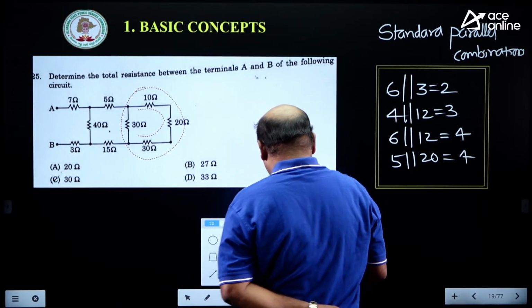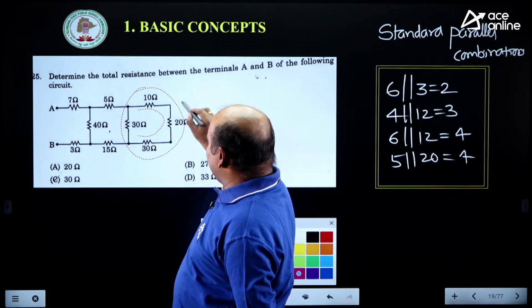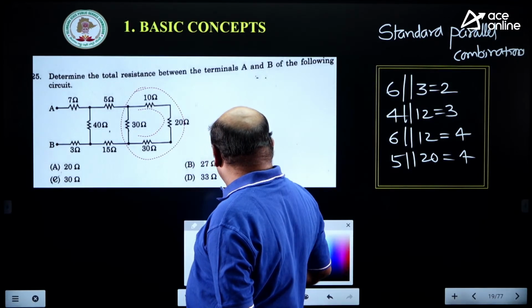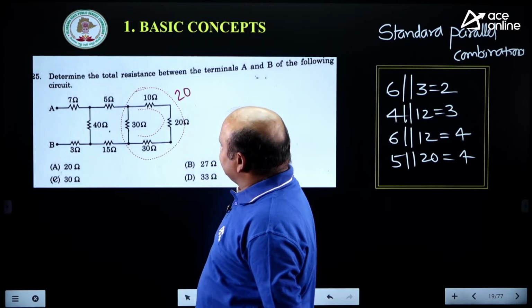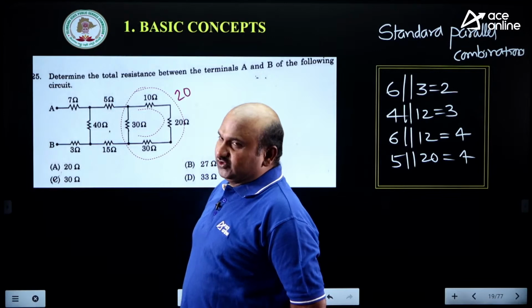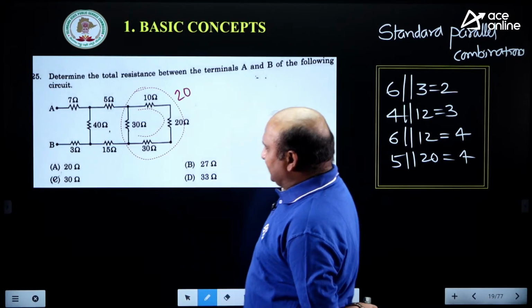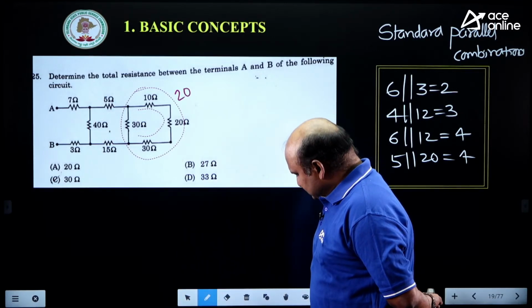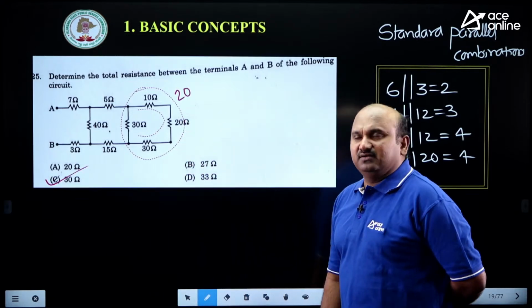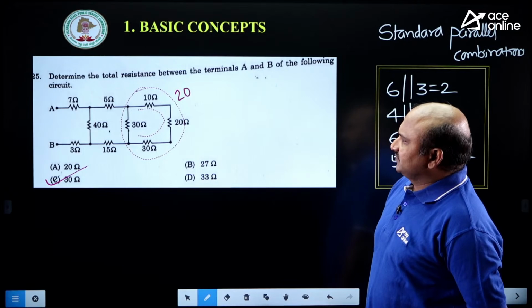Yes or no? Now from this I can take this value. This value is equal to 20. Now 20 plus 20 is 40. 40 and 40 gives 20. 20 plus 10, 30 you are getting. Very good. Option C is the correct one. Right? Next one.